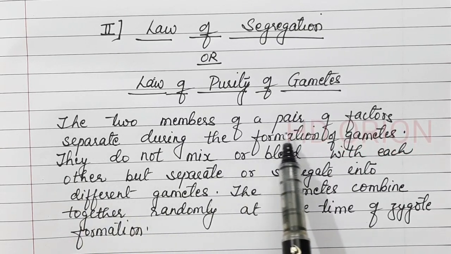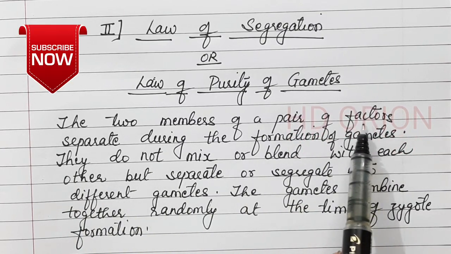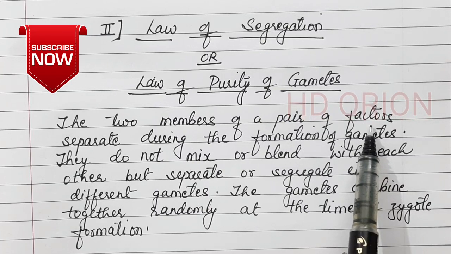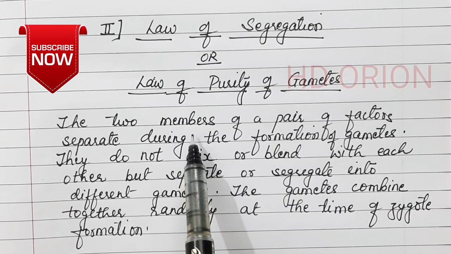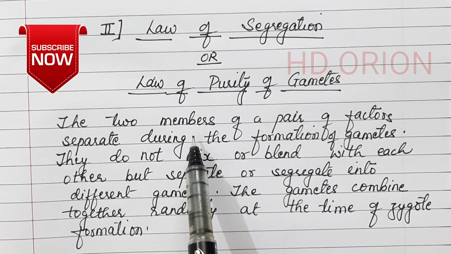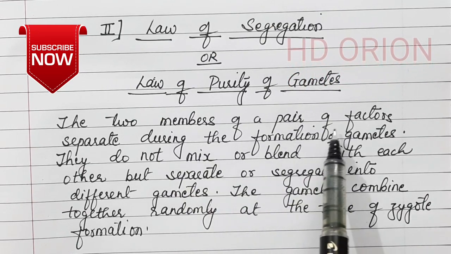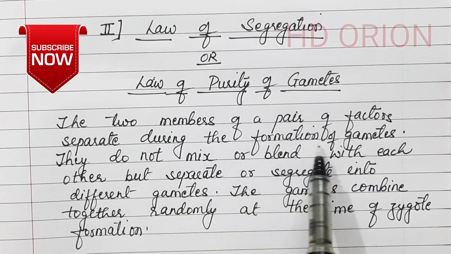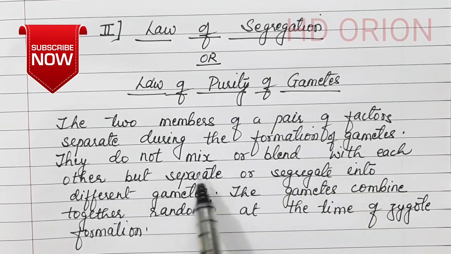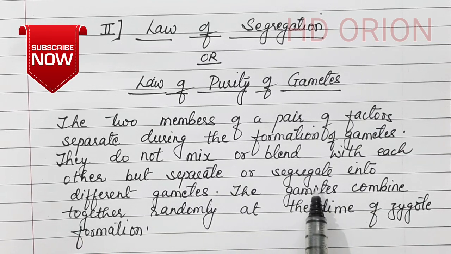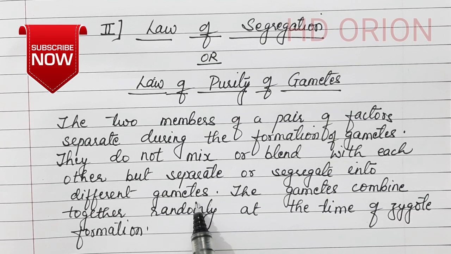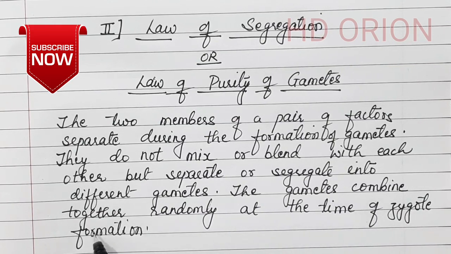The two members of a pair of factors are what? Genes, because Mendel called the genes factors at that time. And what are the two members? The alleles. The alternative form of a gene is the allele. So the two alleles of a gene separate during the formation of gametes. They do not mix or blend with each other but separate, or segregate, into different gametes. The gametes combine together randomly at the time of zygote formation.